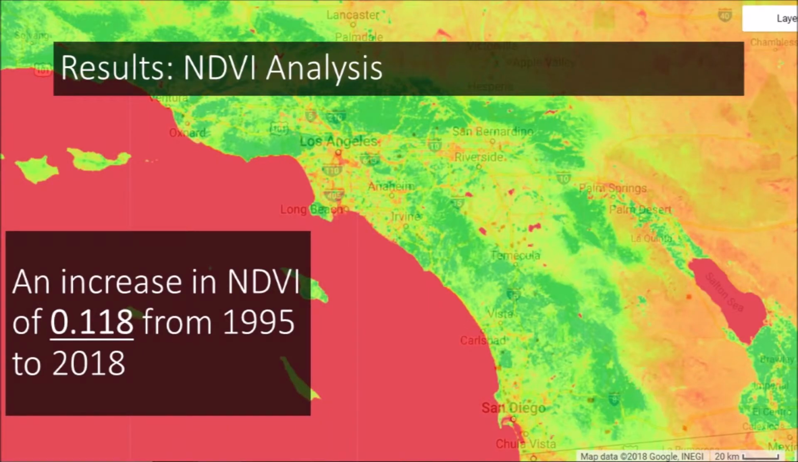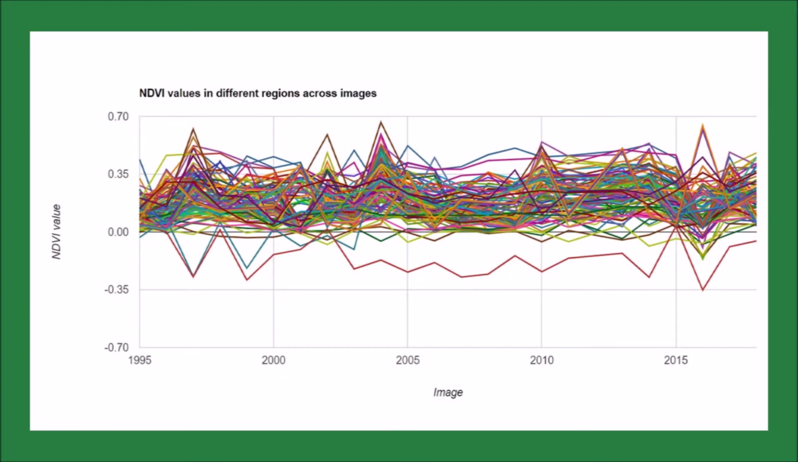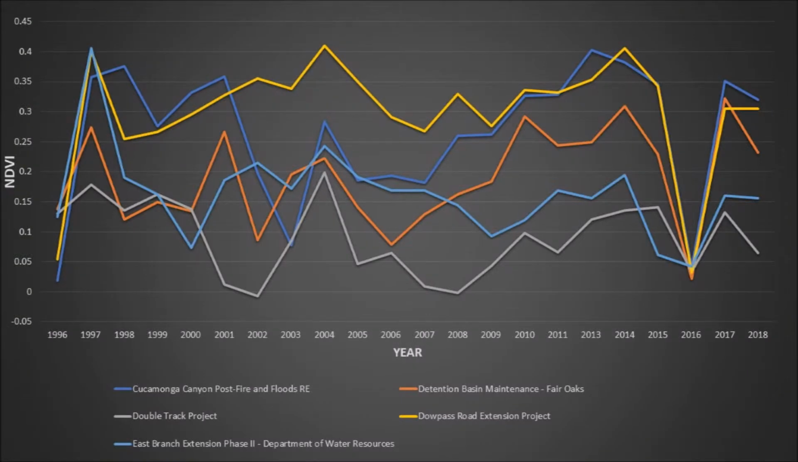The results of the NDVI analysis found that on average, the NDVI increased 0.118 from 1995 to 2018 for the mitigation sites. The subsequent chart created in Google Earth Engine represents the average NDVI value from 1995 to 2018 for each of the 110 wetland mitigation projects. It was difficult to ascertain any patterns in the change in NDVI over time, so several charts were generated from the analysis to investigate the changes in NDVI on a project-specific basis.